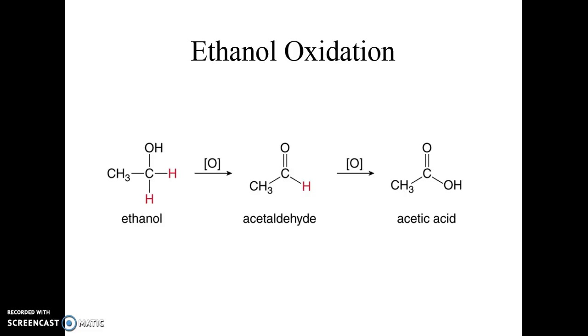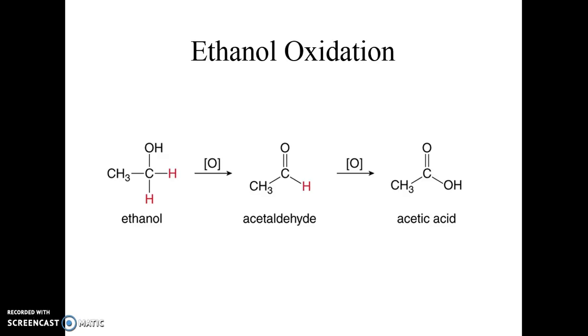Because your body recognizes it as a toxin, ethanol has to be metabolized or somehow gotten rid of. You exhale a little bit in your breath, but the majority of your ethanol is gotten rid of from your body by oxidation. The way your body does it is it takes ethanol and oxidizes it to acetaldehyde. That's a very fast step.